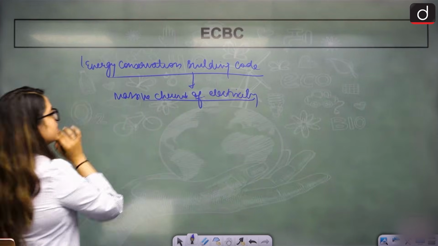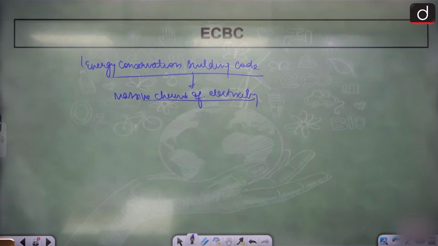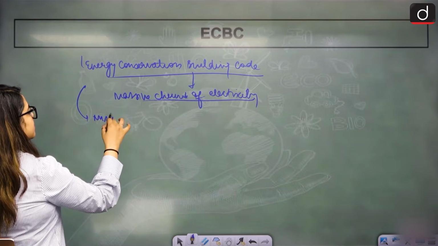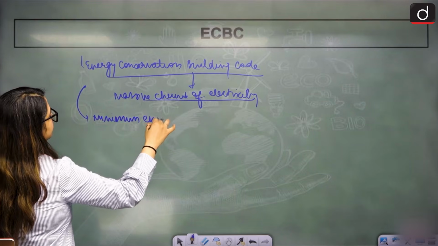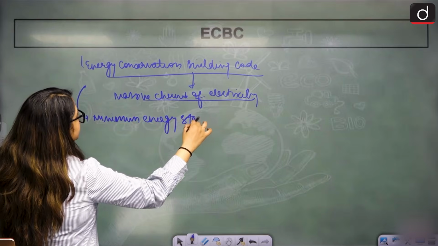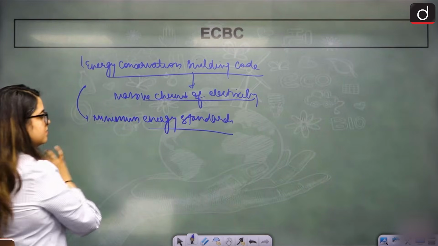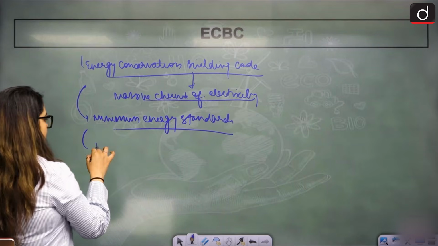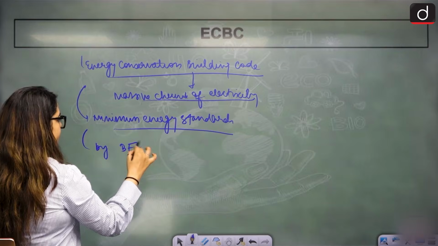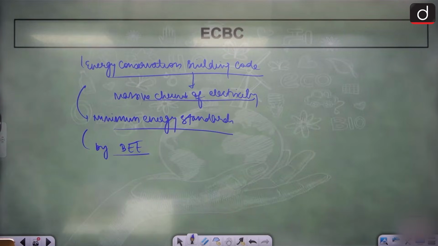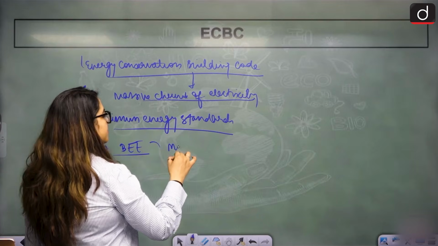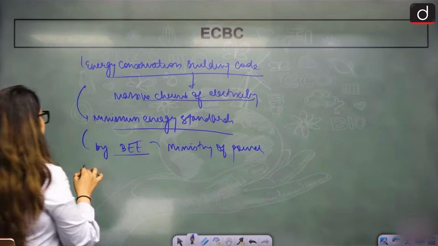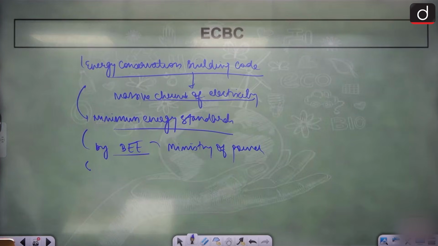Now, what you do is you create such buildings. ECBC sets minimum energy standards, like at least this much should be conserved. This is done by the Bureau of Energy Efficiency, which works under the Ministry of Power.